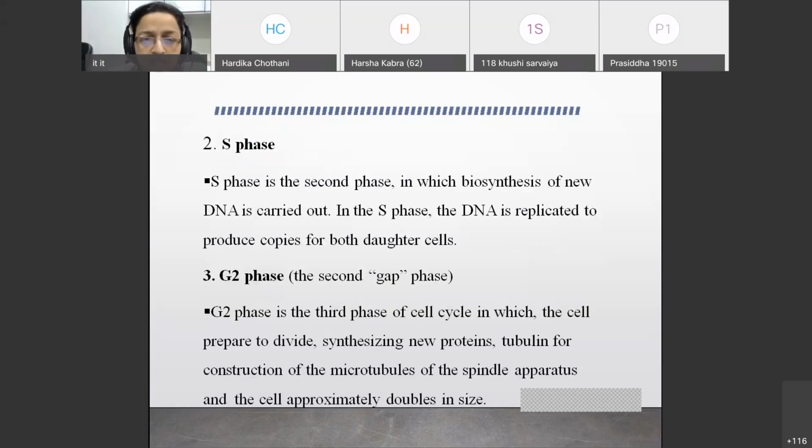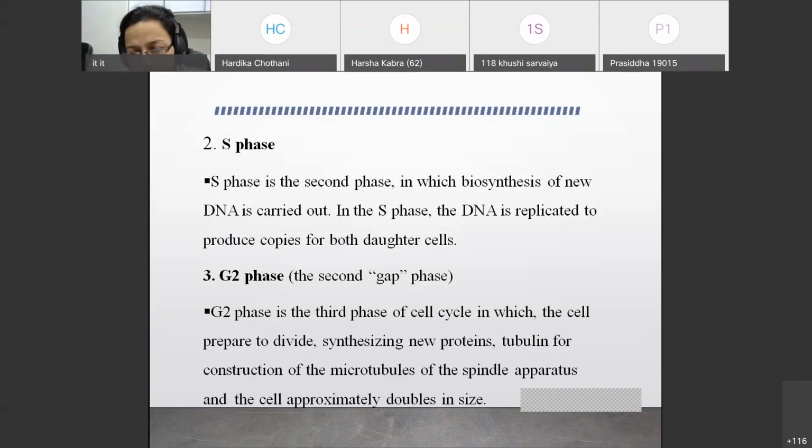Remember this. S phase is the second phase, in which biosynthesis of new DNA is carried out, and this DNA is replicated to produce copies for both daughter cells. Here, this S phase is important, and we are dealing with replication. Remember, replication occurs in S phase. Then is the G2, which is the second gap phase, and this is the third phase of the cell cycle in which the cell prepares to divide.